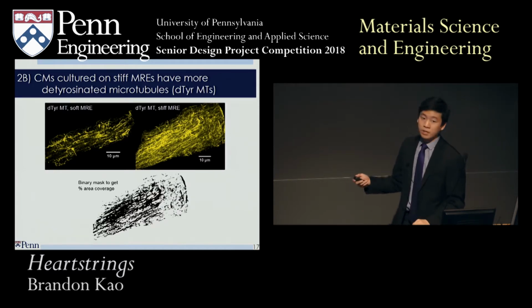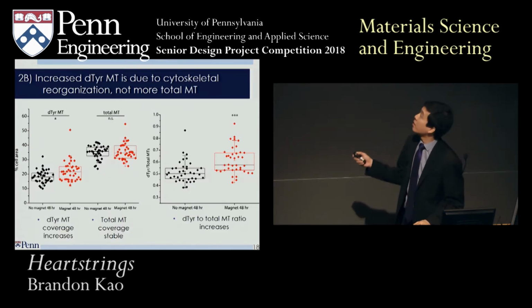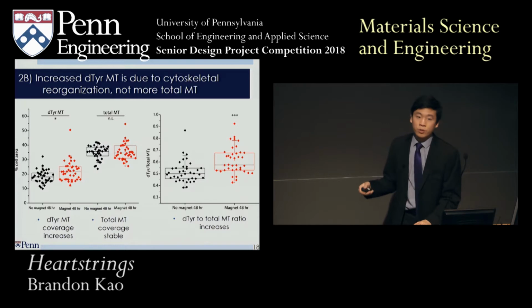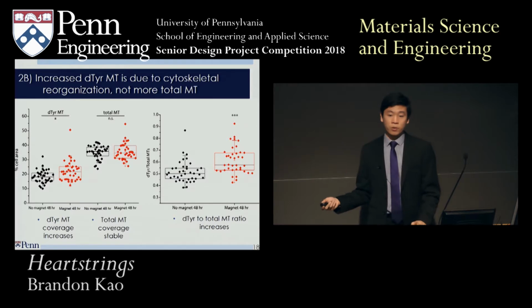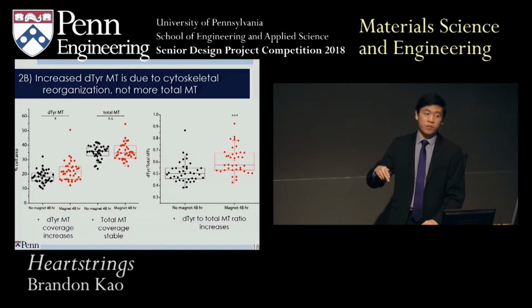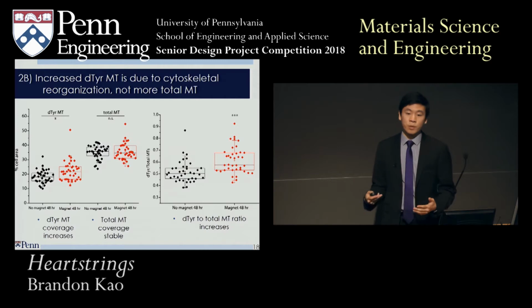So we also want to quantify this microtubule network increase, and so we convert them to binary masks and can calculate the percent area coverage of the microtubules. And here's our data. So we can see that with the magnet, the D-tyr microtubule cell area coverage increases. The D-tyr to total microtubule ratio also increases, but the total microtubule content is relatively stable. So this means that any increase in the D-tyr microtubule content is due to a shift from the tyr microtubules to D-tyr, and not an increase in the overall kind of microtubule content. And this gives us another insight into how diseased hearts get these D-tyr microtubules in disease.